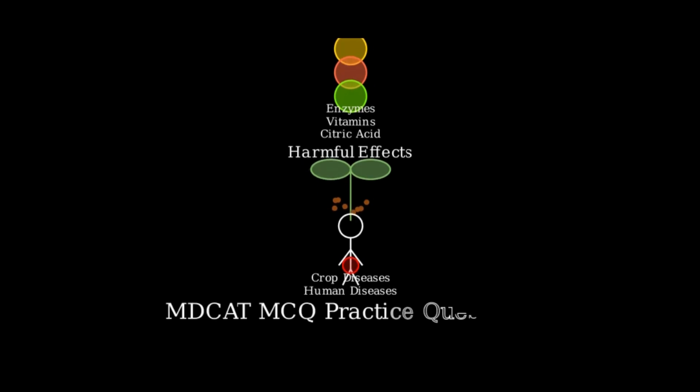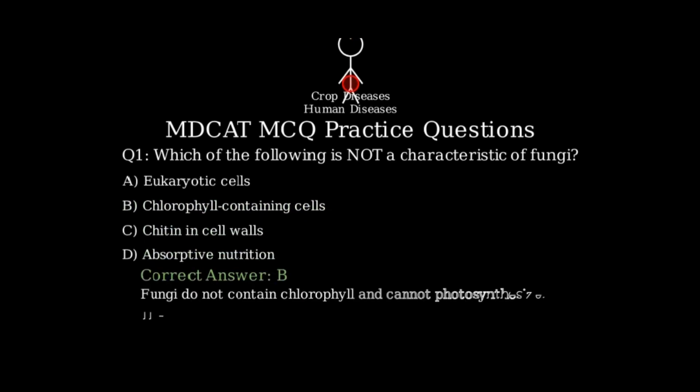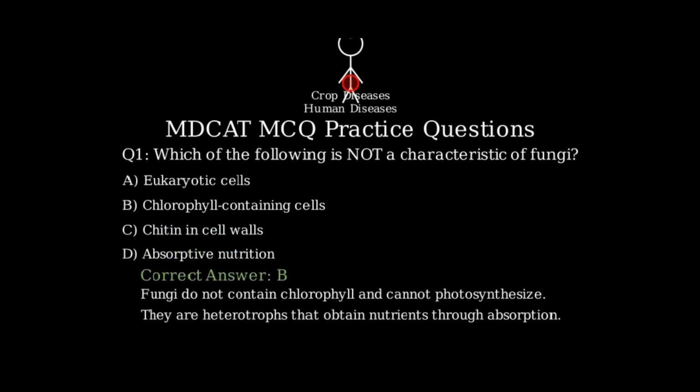Now that we've covered the key concepts about fungi, let's look at some typical MCQ questions you might encounter on this topic. Here's our first question. Which of the following is not a characteristic of fungi? A. Eukaryotic cells. B. Chlorophyll-containing cells. C. Chitin in cell walls. D. Absorptive nutrition. The correct answer is B. Fungi do not contain chlorophyll and cannot photosynthesize. This is a key distinction between fungi and plants. Chlorophyll-containing cells are characteristic of plants and some protists, not fungi.